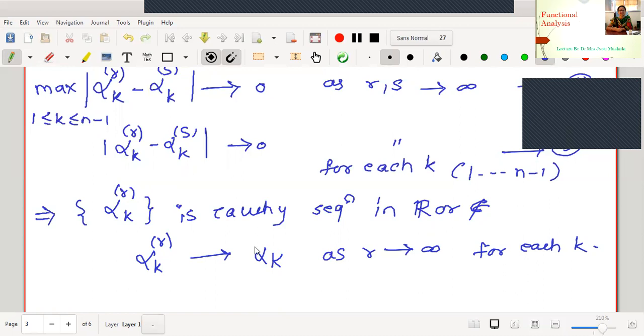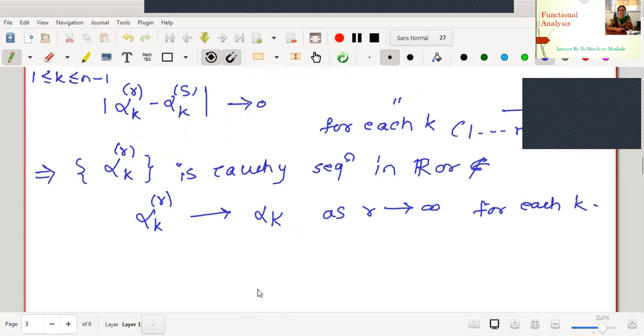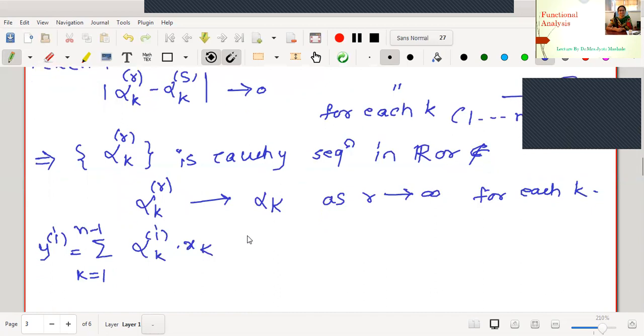Therefore, what is the element we have written? y_i as the summation of alpha_k^i times x_k, where k takes values from 1 to n-1. This alpha_k^r converges to alpha_k.